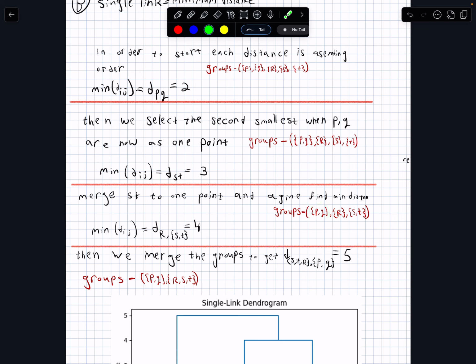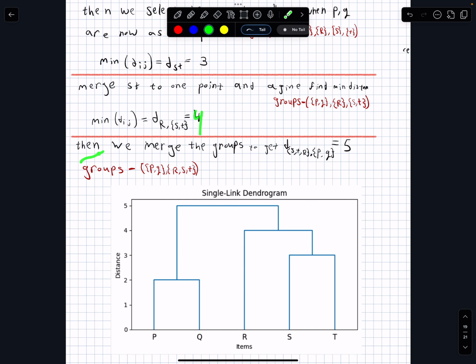And we select the minimum distance, which is R to S and T, which is 4. And then we do the same thing. We merge the groups. Now we only have one option, which is ST and R with P and Q. The distance is 5. And we create the single link dendrogram.